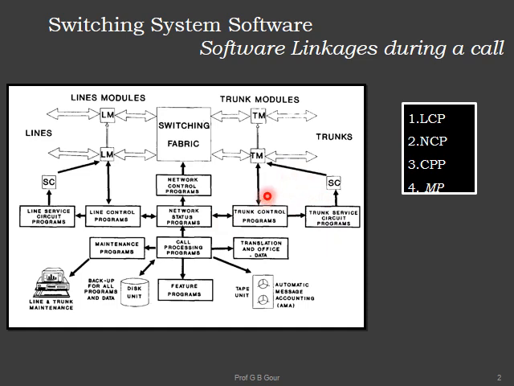Okay, the functions of TCP and TSCPs are similar to those of LSCP and LPs on the left hand side. So if the person is located in the same common office, again LMs will be used, otherwise trunks will be used. Then the call is established. Then a ringing signal will be sent once the call is established, to identify when the call is going to terminate with the help of CPP.